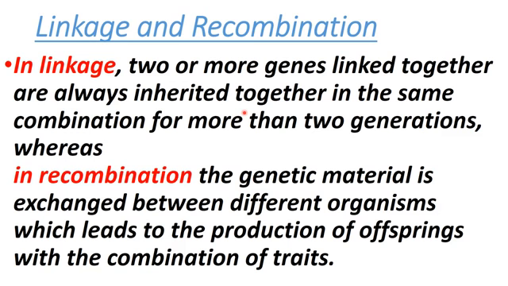Then what is linkage and what is recombination? So linkage and recombination terms were coined by Morgan, okay, by experiments on Drosophila. So in linkage, two or more genes linked together are always inherited together in the same combination for more than two generations. Whereas in recombination, the genetic material is exchanged between different organisms which lead to the production of offspring with the combination of traits.